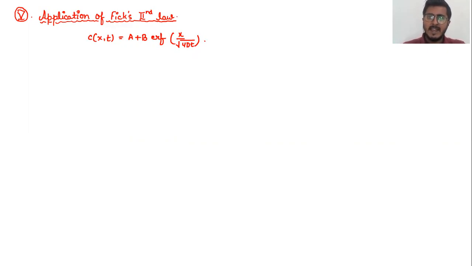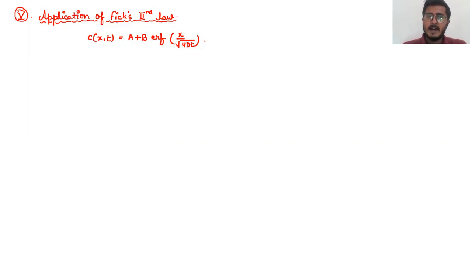to your time. And A and B are constant values. And there is an error function which we have discussed earlier, which basically includes your position. And D is your diffusivity, and t is the time taken for the diffusion to take place. Now, the application of Fick's second law holds true for various different applications. This is actually the real case scenario that occurs in your environment.